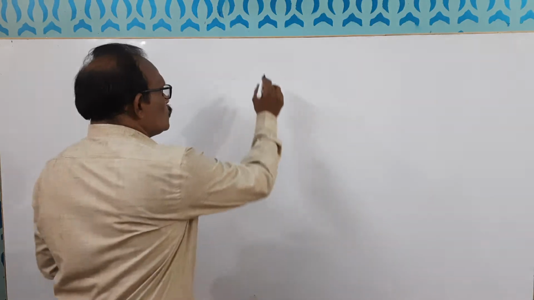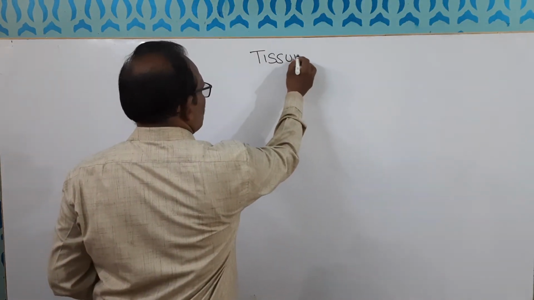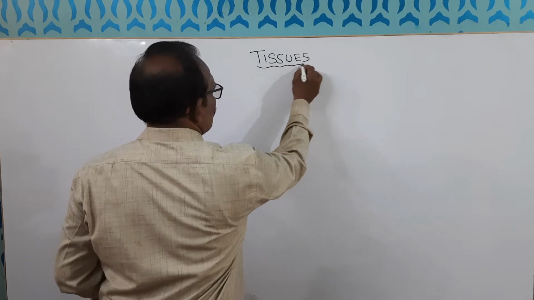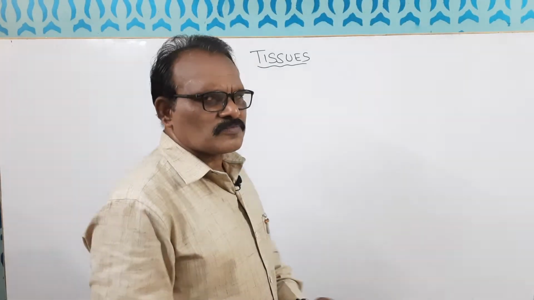Today we will discuss the class 9 CBSE syllabus biology part, chapter number 2, tissue. Now what are tissues? In the previous class, we learned the fundamental unit of life.